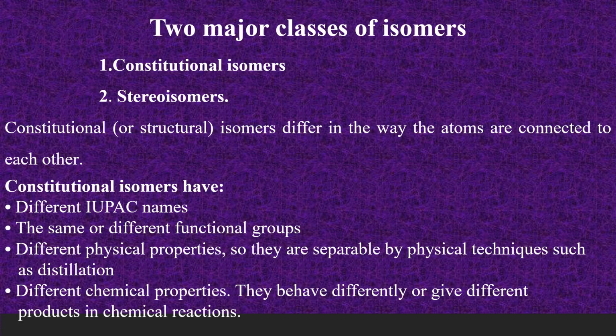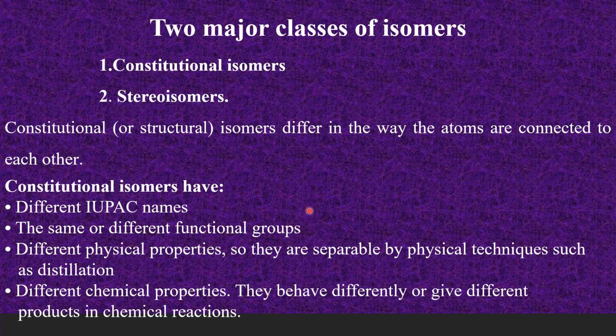From the flowchart we have seen now, we can understand there are two major classes of isomers: constitutional or structural isomers and stereoisomers. So the constitutional isomers differ from each other in the way the atoms are connected with each other. And these constitutional or structural isomers are having different IUPAC names. They may have different functional groups also, or they may not have different functional groups.